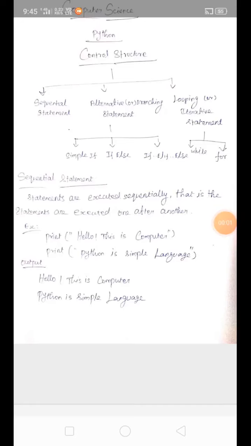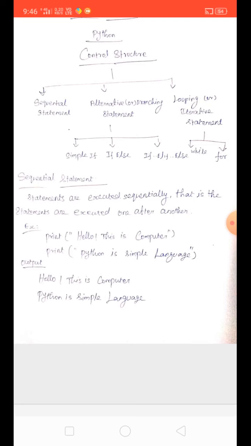Good morning, students. Today the topic is control structure. It is a very important topic because in any programming language, without the concept of control structures, we can't write any program. So it is very necessary. Students, this is a compulsory question, so it will come in the public exam. So students, listen carefully.